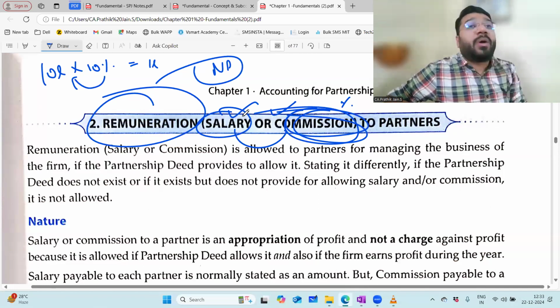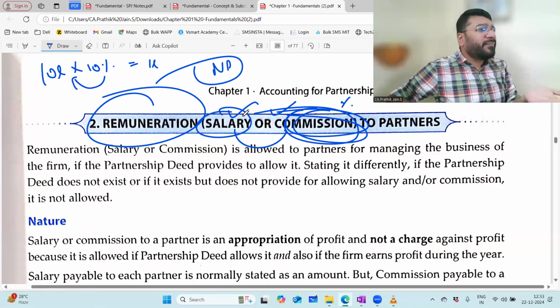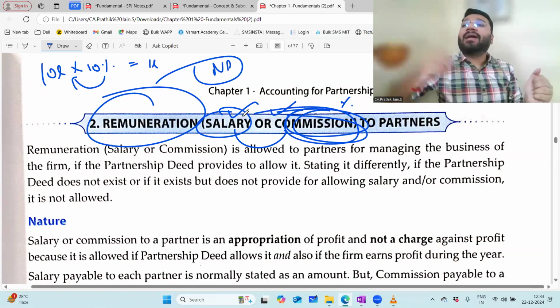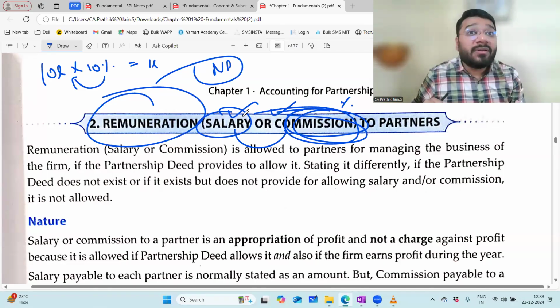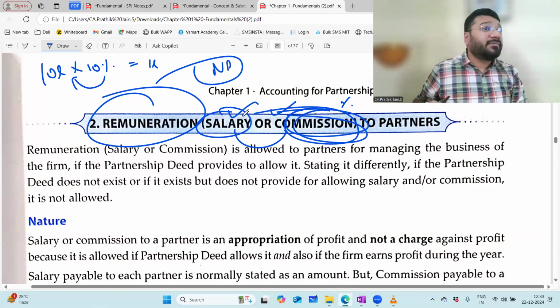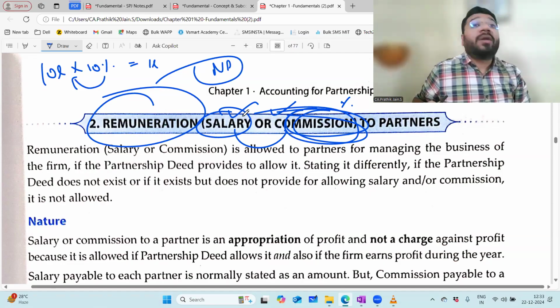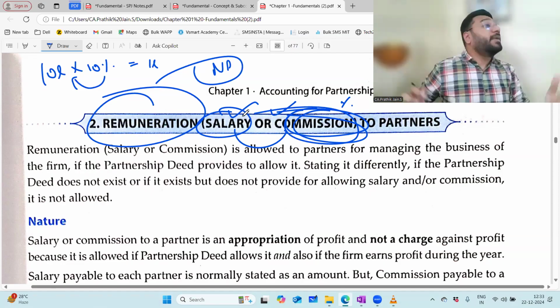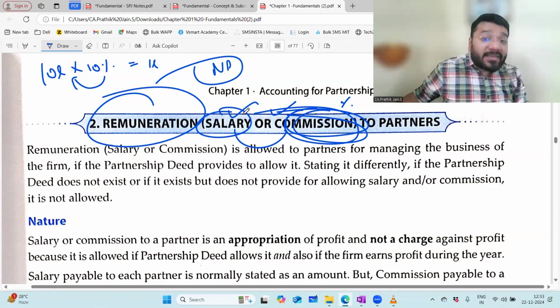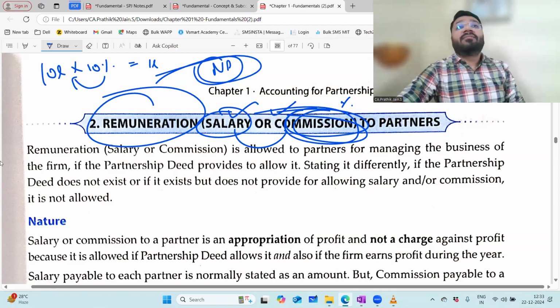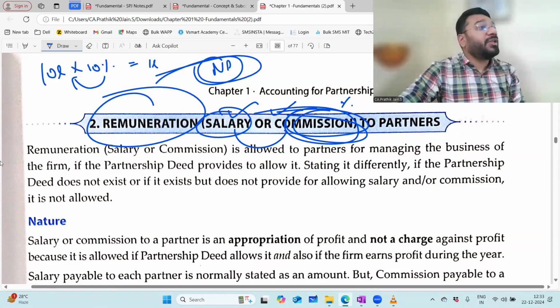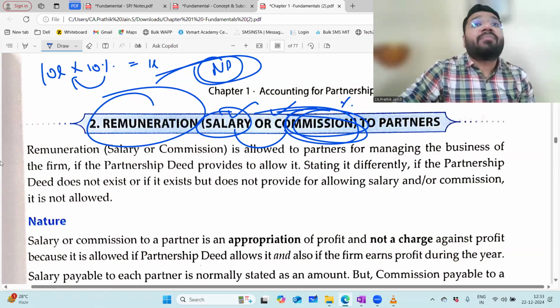So now in your syllabus, they have not linked the commission to the turnover, because the calculation is very easy. Turnover, you know, in the business, multiply by the commission percentage, you get the commission amount. But they don't want to make your life easy, boss. They want to make it more complicated. So what have they done? They have linked this commission to the net profit, before charging commission or after charging commission.